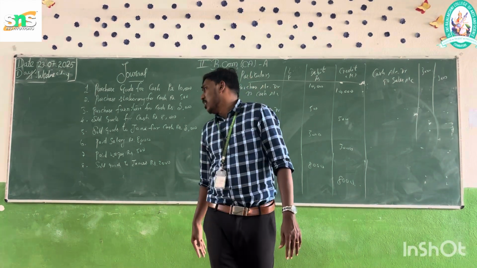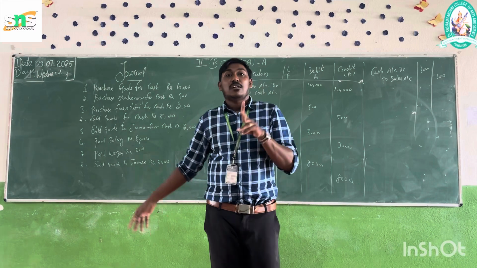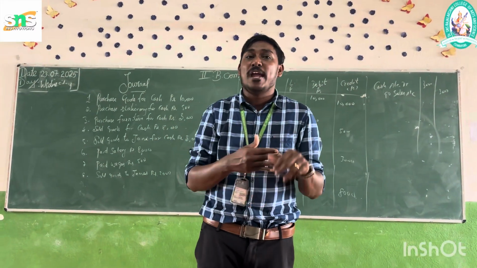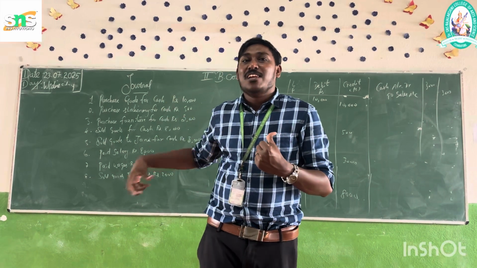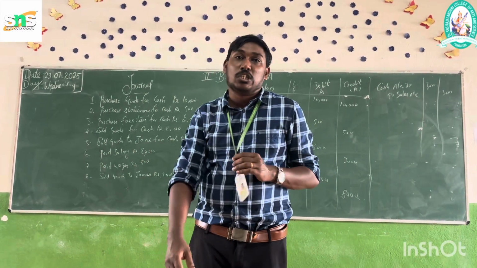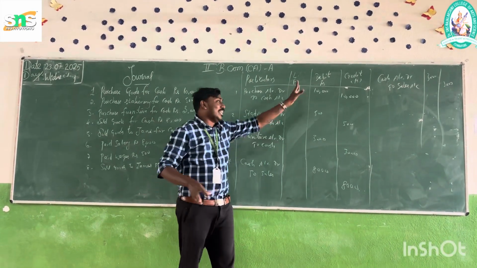The last one is sold goods to James, rupees 2,000. What should the entry be? Sold means cash comes in, so the entry is cash account debtor to sales account. The amount should be 2,000. So this is the question of journal. We will replicate the answer.